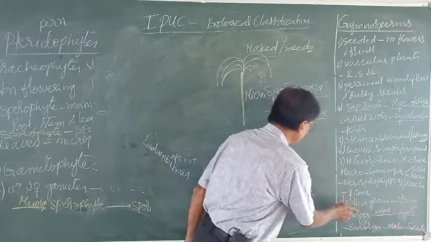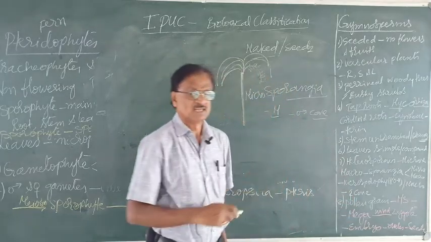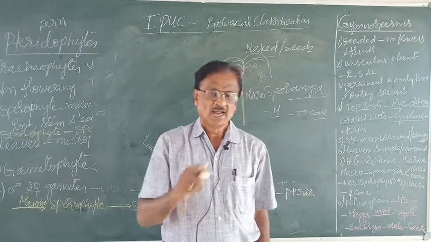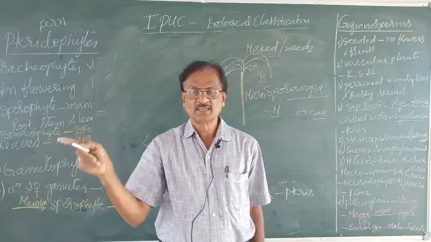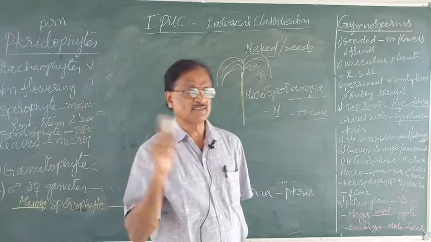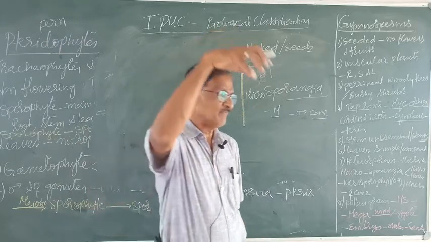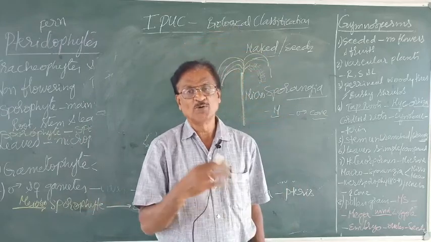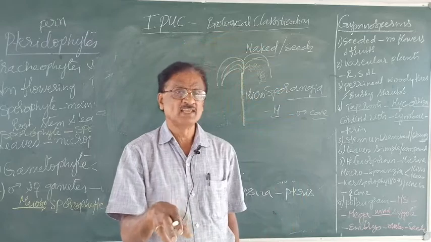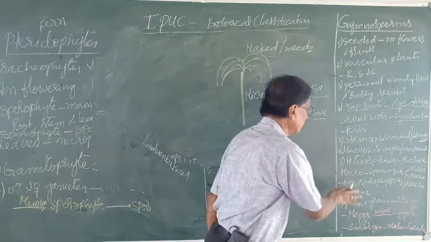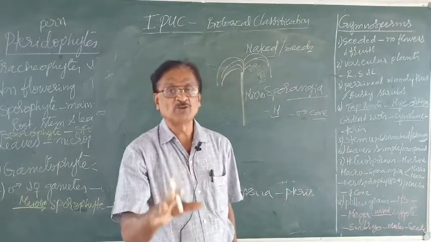That means pollen grains are formed in the male cone, and these pollen grains, through air currents, come and fertilize the ovules found in the megasporophyll, that is the female cone.